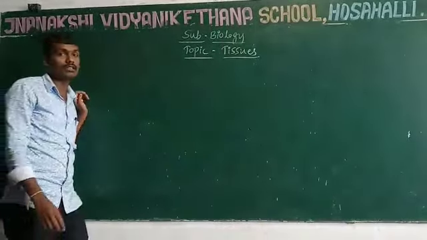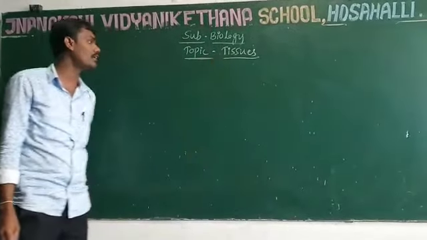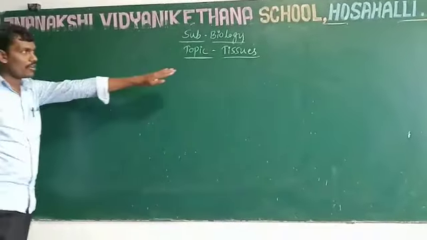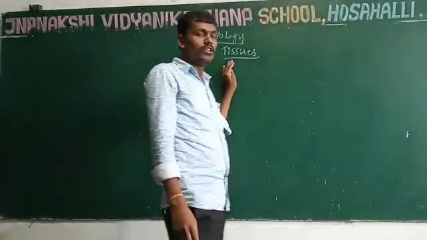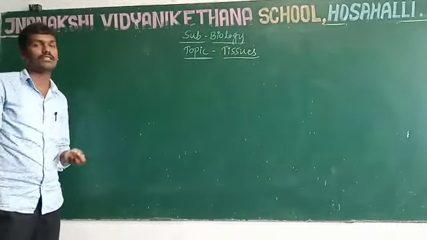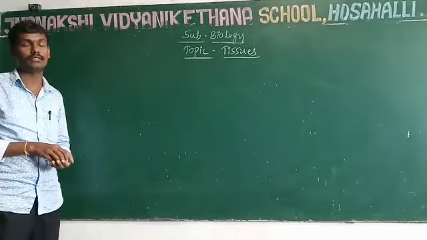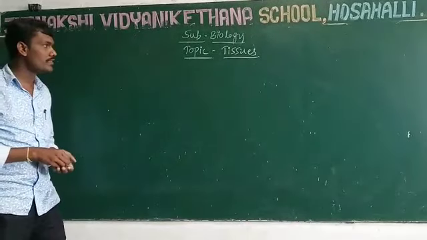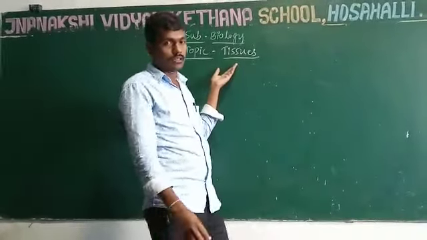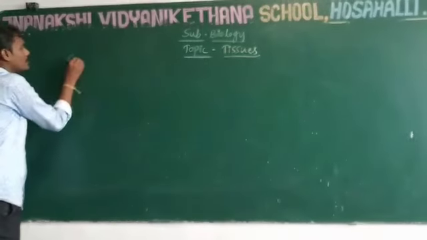Today I am going to discuss one of the important chapters, tissues, for the 9th standard. Before going to the tissues, we should know the basic unit of life or organism. What is the basic unit of an organism, or functional unit of an organism? The basic unit of an organism is the cell. The cell is nothing but the structural and functional unit of the organism.